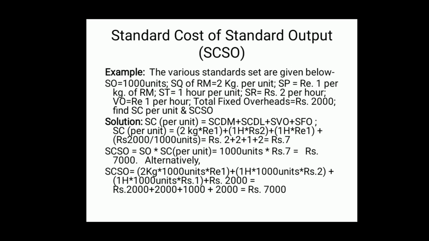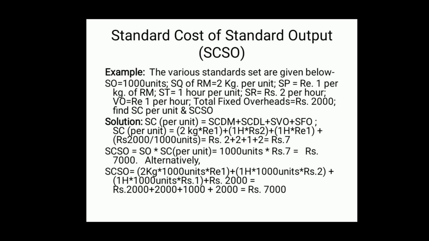That means 7 rupees are to be incurred for producing 1 unit of output. We will incur rupees 7, that is decided in advance of production. Rupees 7 is to be spent for producing 1 unit of output.